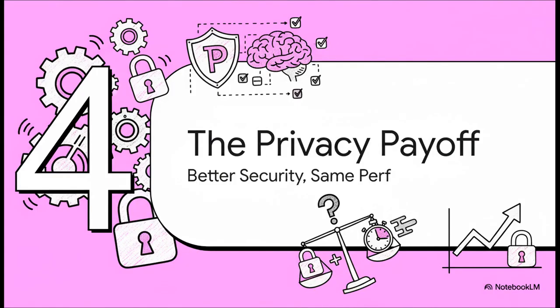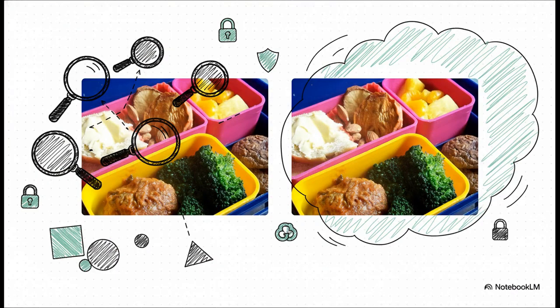But here's the next critical question, right? If you make the AI more private and secure, does that also make it worse at its actual job? Is there some kind of trade-off between privacy and performance? Let's go back to our bento box to really see the difference.